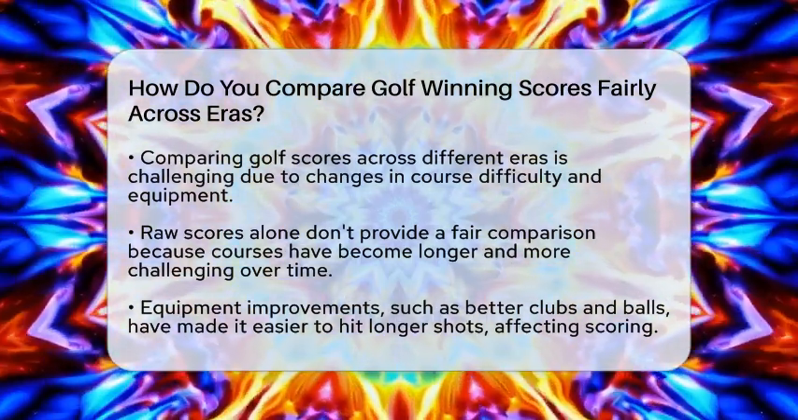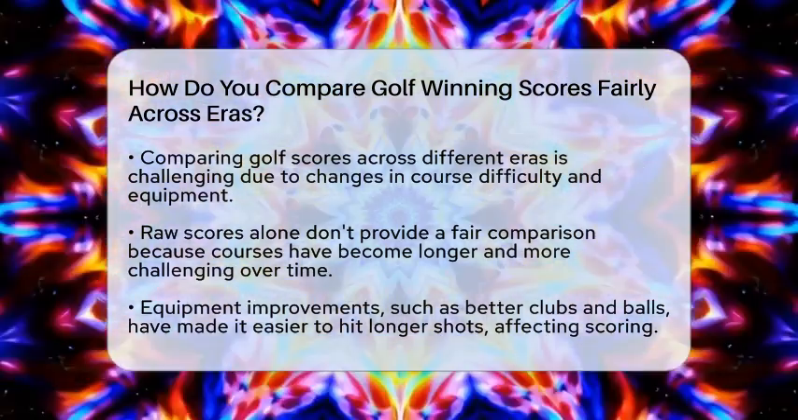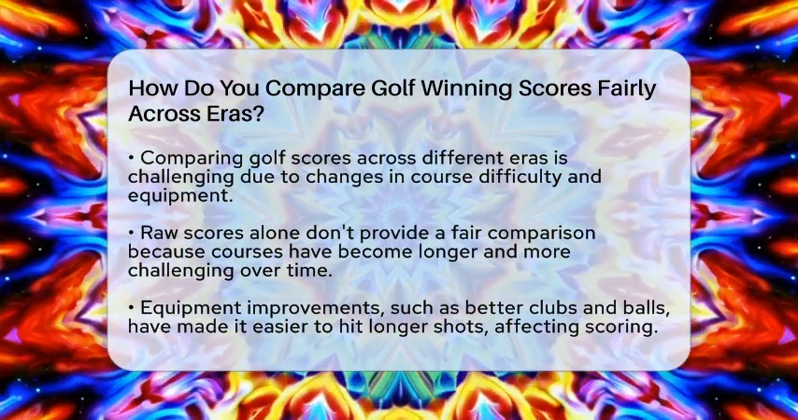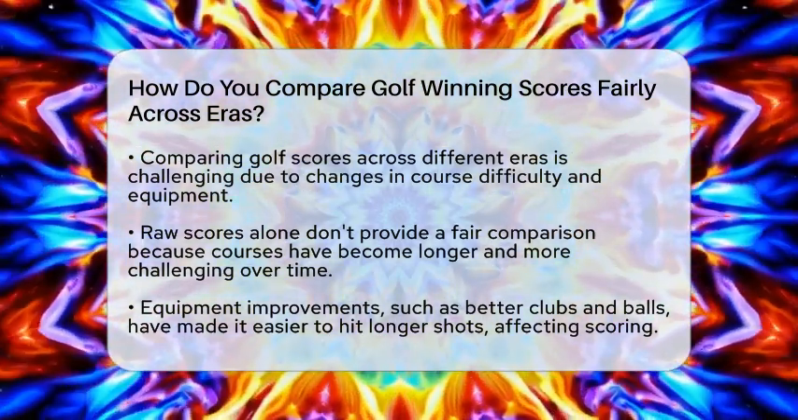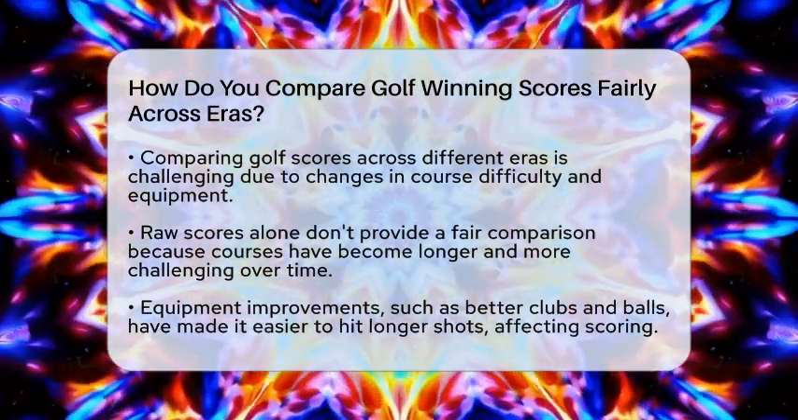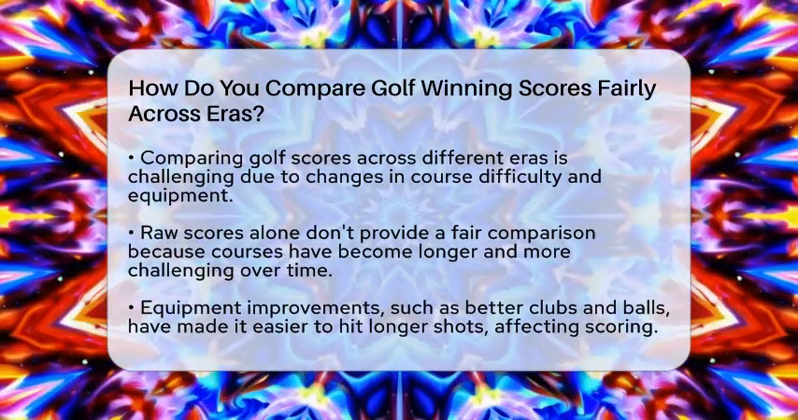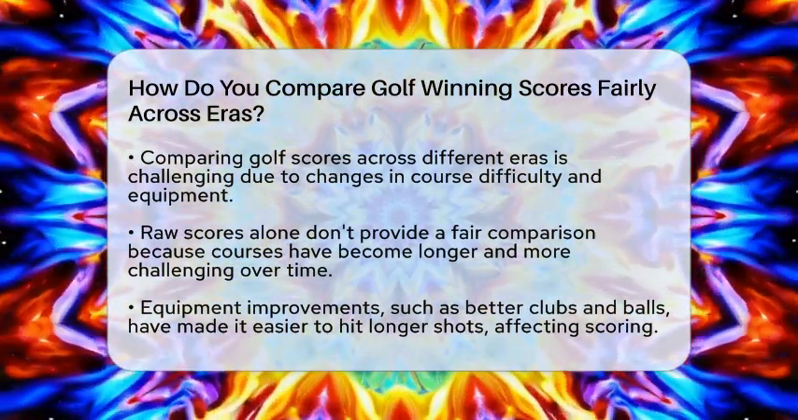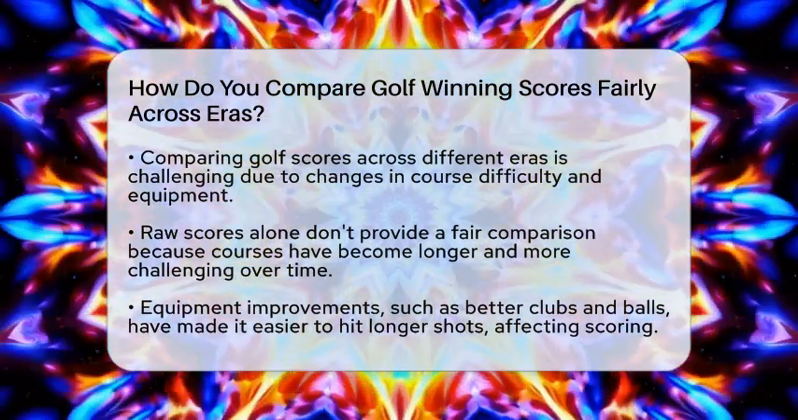Over the years, golf courses have gotten longer and more challenging, and equipment has improved a lot. These changes make scores from the past look different from today's scores, even if players were just as skilled. One way to compare fairly is to focus on how well a player performed relative to everyone else in the same tournament or era. Instead of just looking at the total strokes, we can use a method called strokes gained.